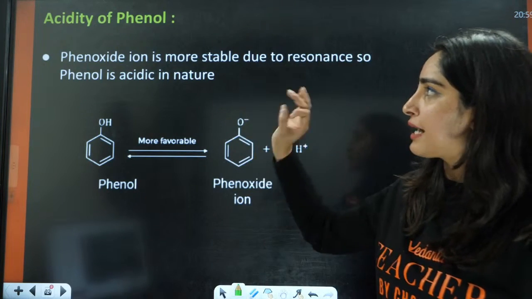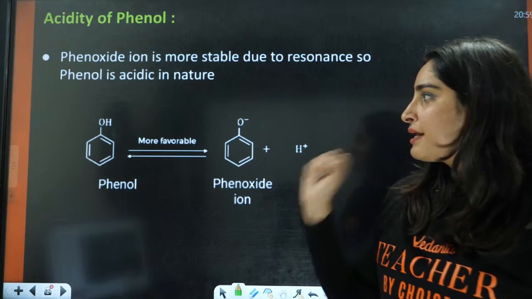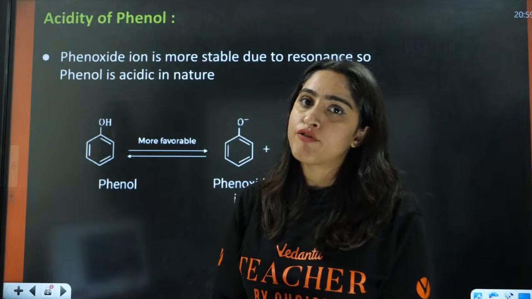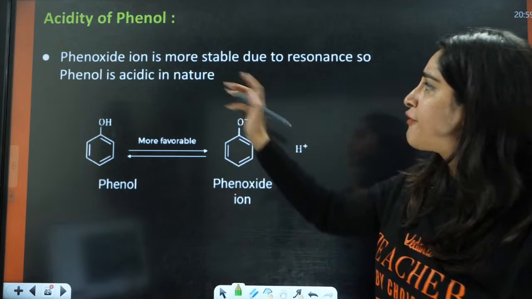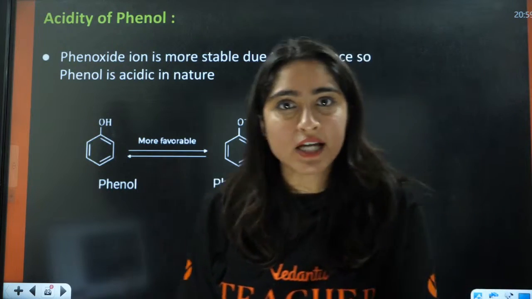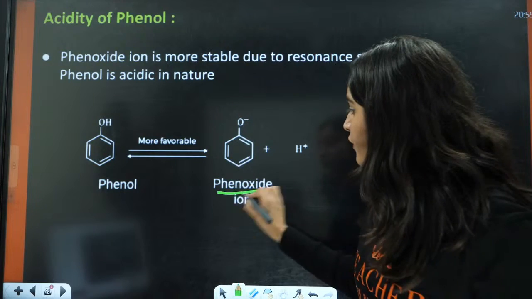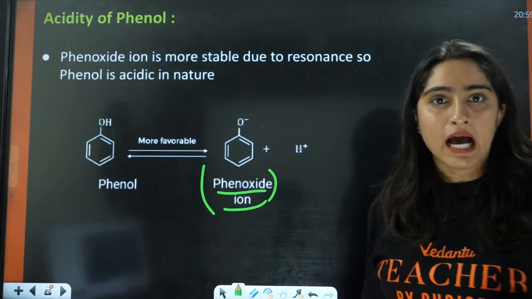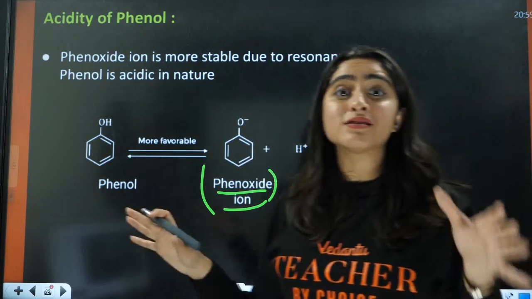Next we have the acidity of phenol. So the acidic nature of phenol is to lose H positive. After losing H positive, we will have the formation of this phenoxide ion. As you know, this is resonance stabilized.